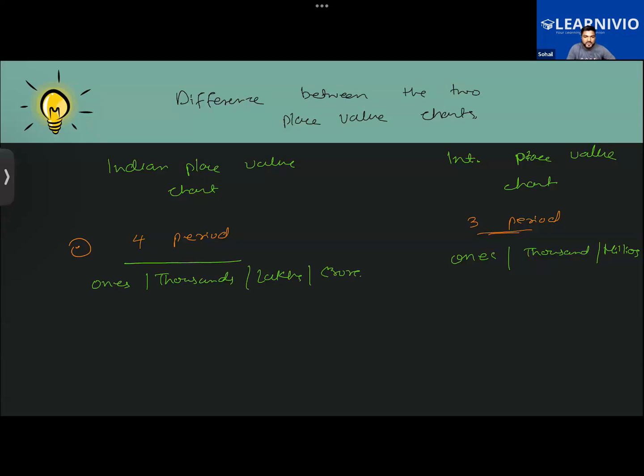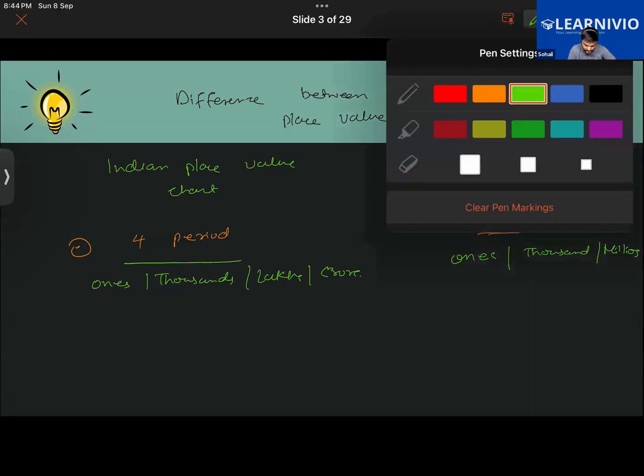Furthermore, the place values are also different. The place values in the Indian place value chart are ones, tens, hundreds, thousands, ten thousands, lakh, ten lakh, crore, and ten crore. While in the international place value system, the place values were ones, tens, hundreds, thousands, ten thousands, hundred thousands, then million, 10 million, and 100 million. Getting it? So that is the thing.